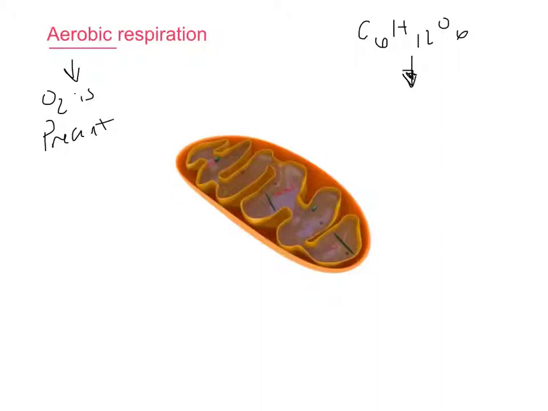And we're able to break it down all the way, making 36 ATP, making 36 usable energy molecules. And so this is super, super important. And that's why when you're an athlete, we really focus on your breathing technique. When you're lifting, you have to focus on your breathing technique because you want to get the maximum amount of energy out of that sugar that you're breaking down. And so when we also break down this ATP, the other byproduct of it is, as you know, the gas that we breathe out, carbon dioxide.